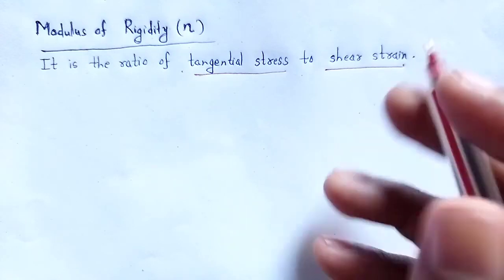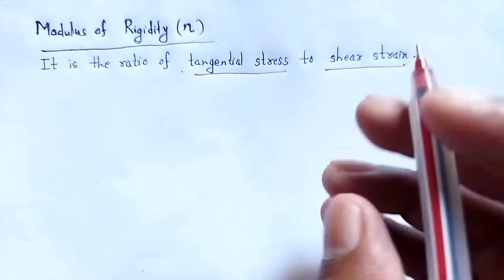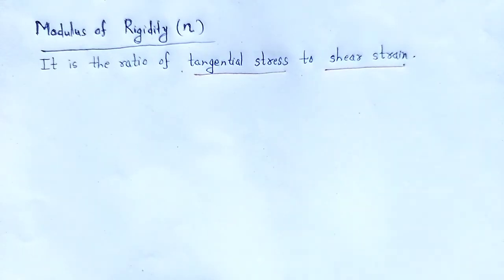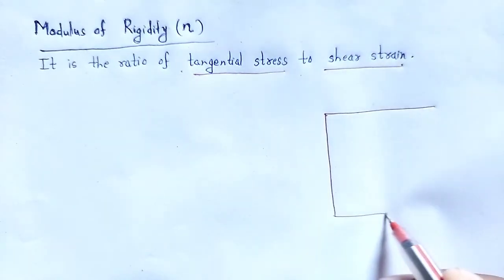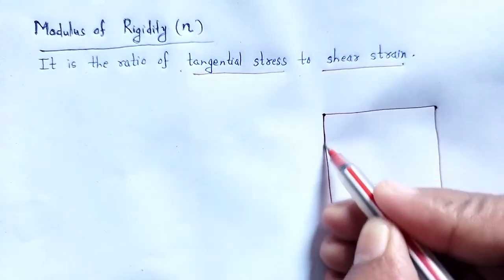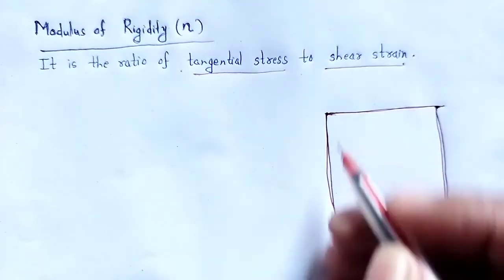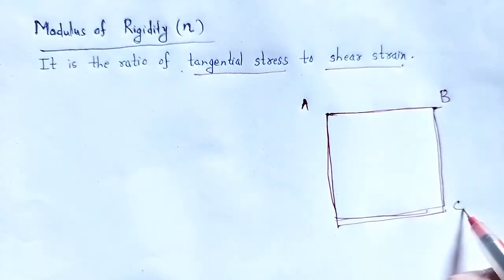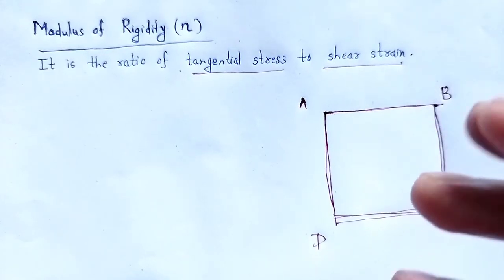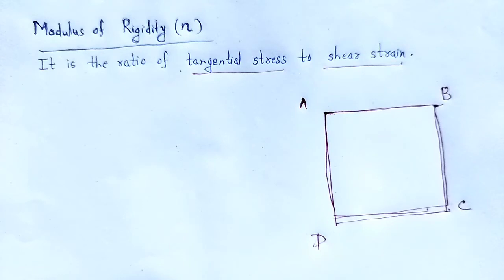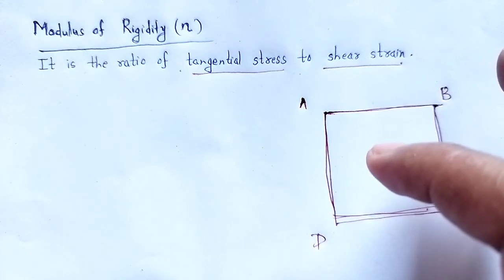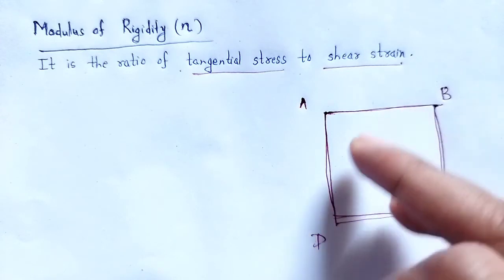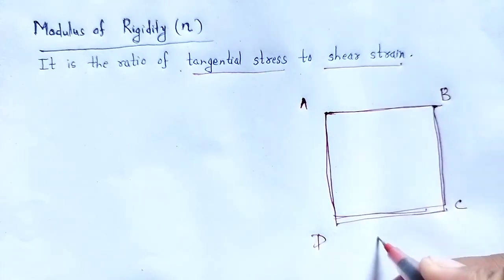If F is a tangential force applied to the upper face of a cube, let A, B, C, D be the upper face of the cube, or any face of the cube, where the lower face of the cube is fixed.